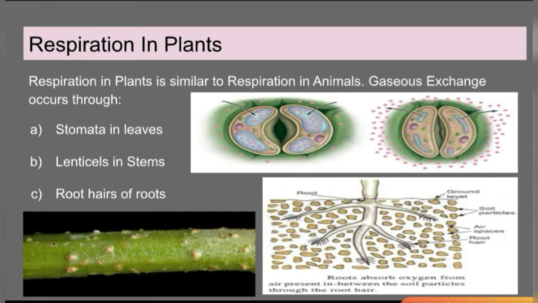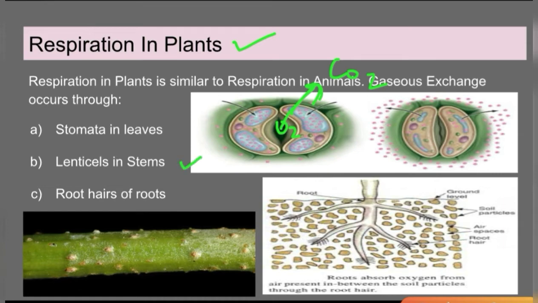This opening basically controls the exchange of gases. So for respiration, carbon dioxide is released out and oxygen is taken in. And for photosynthesis, it is reversed: carbon dioxide is taken in and oxygen is released out. But here we are understanding respiration, so I am talking about carbon dioxide being released out and oxygen being taken in.